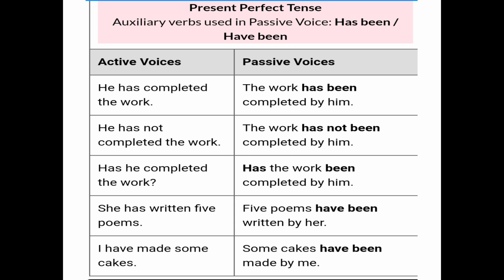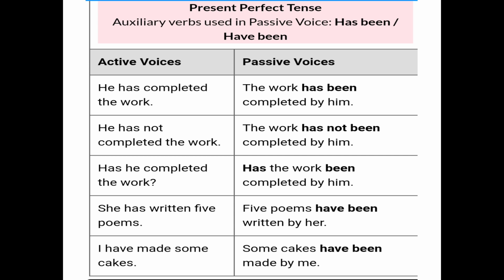Now as you can see in this sentence, what is the subject? He. And what is the verb? Has completed, and the object is the work. So the object becomes the subject, the work, and has completed will change into has been completed, and he becomes him. So the sentence is: the work has been completed by him.